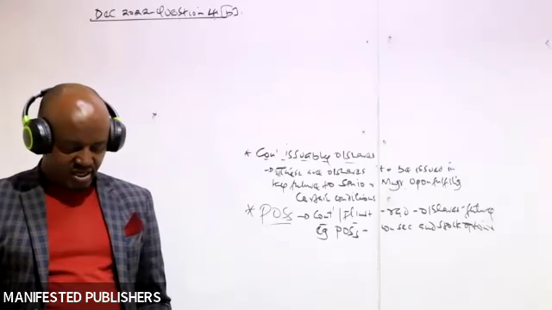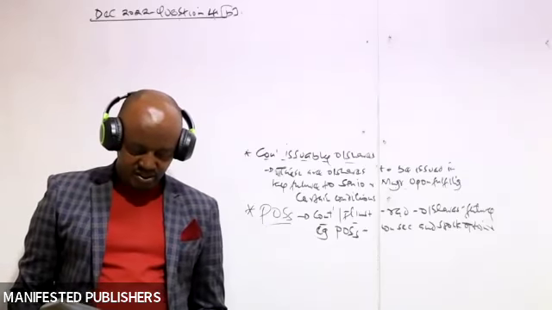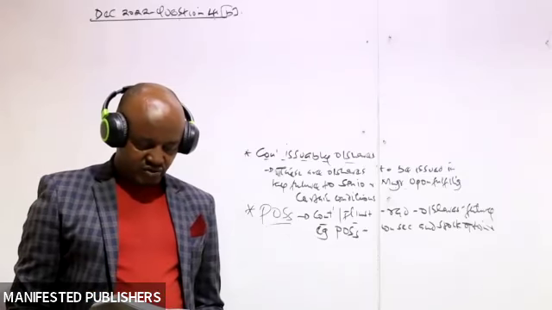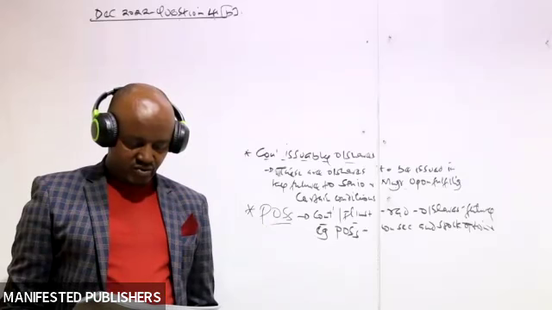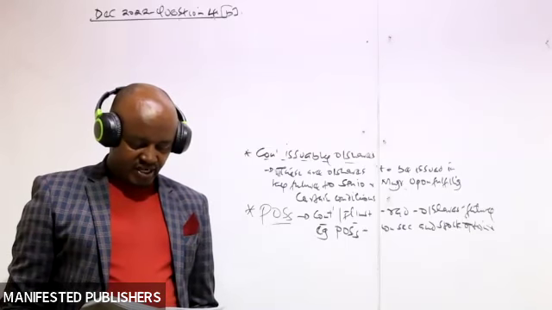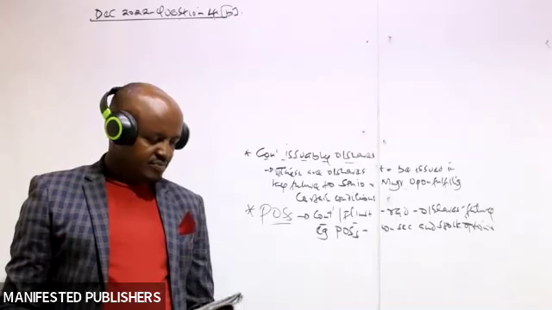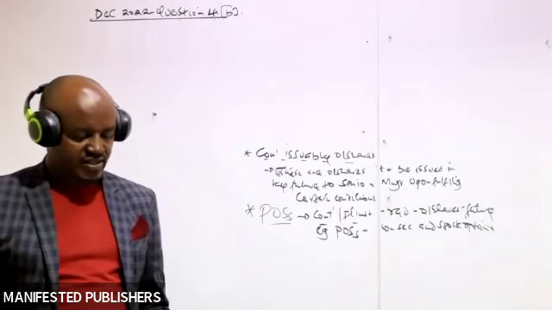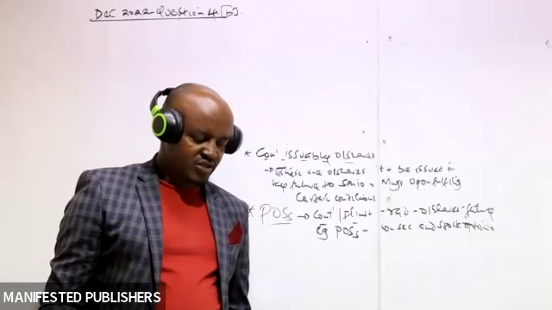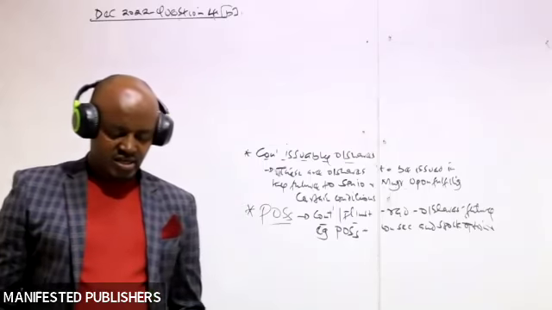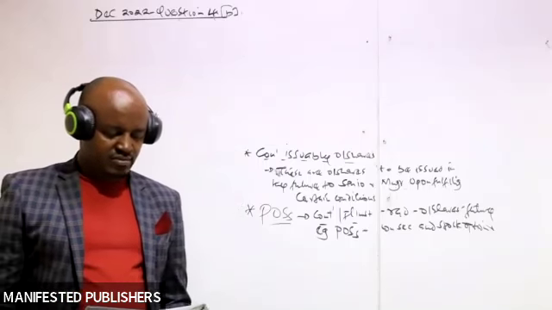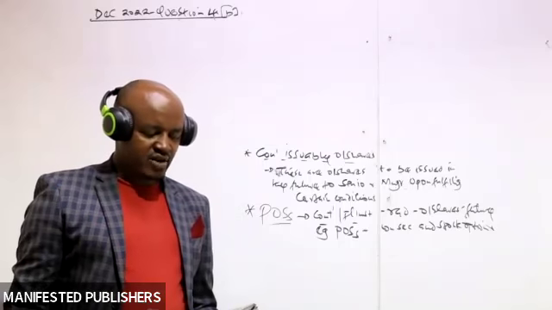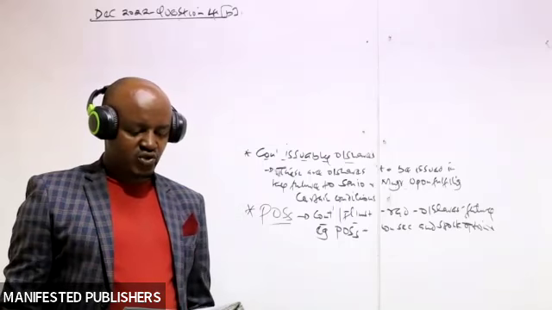And then you're given the trading results for the company as follows. We are given the trading results for 2 years, 2022 and 2021, the profit after tax for the 2 years. And then we also have some additional information. Number one, on 1st January 2021, the company issued 400,000 ordinary shares at full market price. Number two, on 1st of April 2021, the company made a 1-for-5 bonus issue.